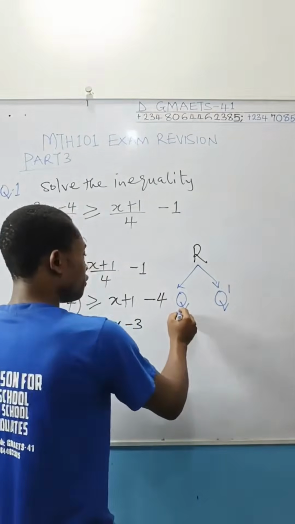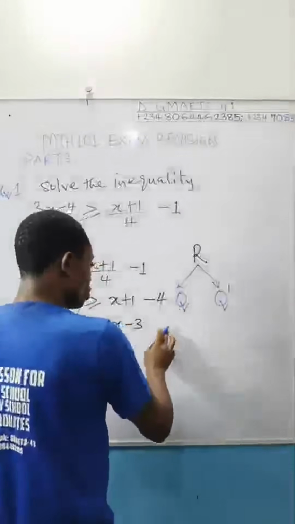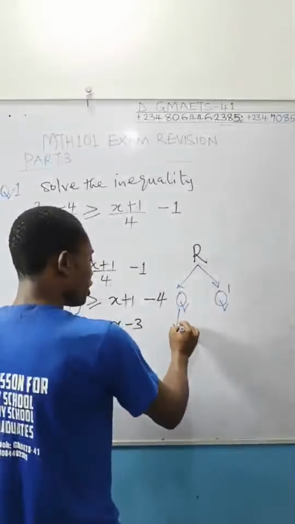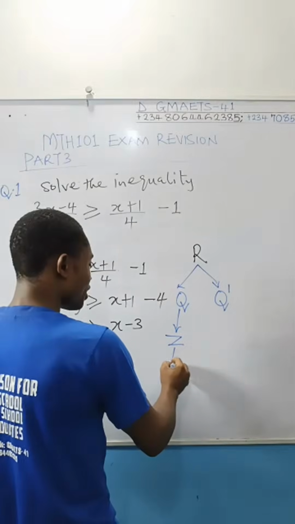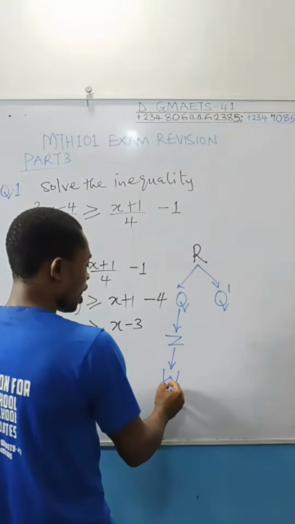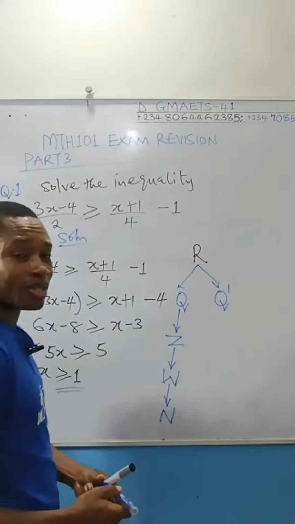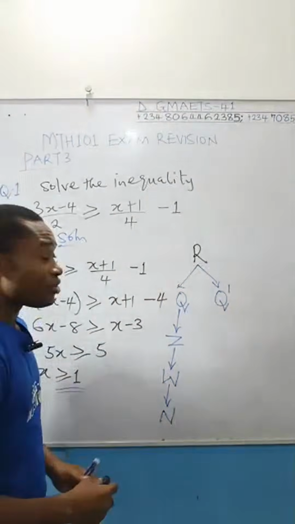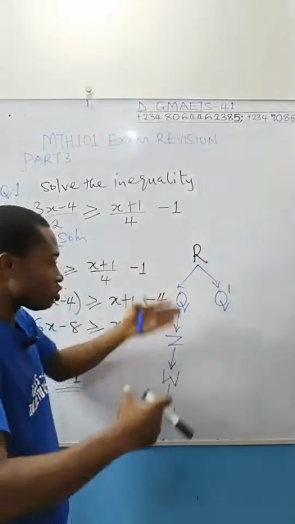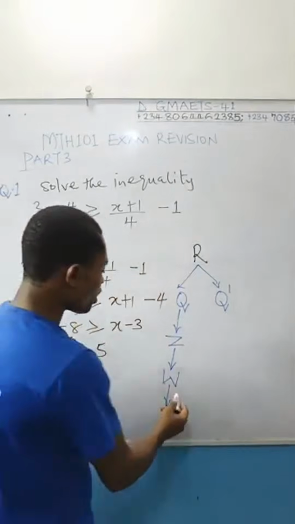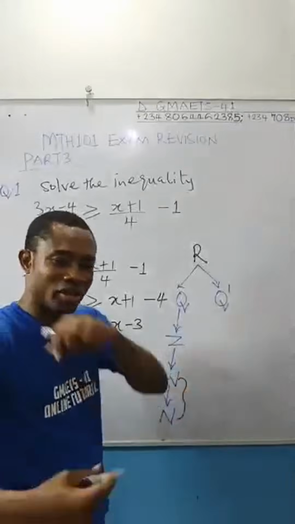Okay, let's move on. This rational number now gives birth to integers, right? And then integers give birth to, we can say, whole numbers, and whole numbers give birth to, we can say, natural numbers. This is how your numbers are arranged in terms of the one that comes as a subset of the other one. So this tree should guide you. Take note, sometimes we collapse these two, whole numbers and natural numbers. We treat them as the same.